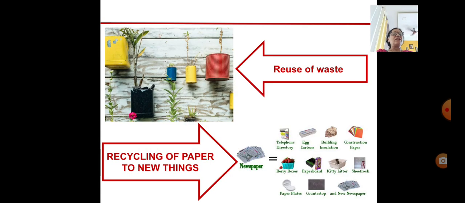See, another thing, reuse of waste. You can see the tins and some jars are there, metal jars. We can use them to plant some small trees or saplings, right? We can also recycle the papers to make new things. So this is how we can reuse and recycle, and we can help save our environment, right?